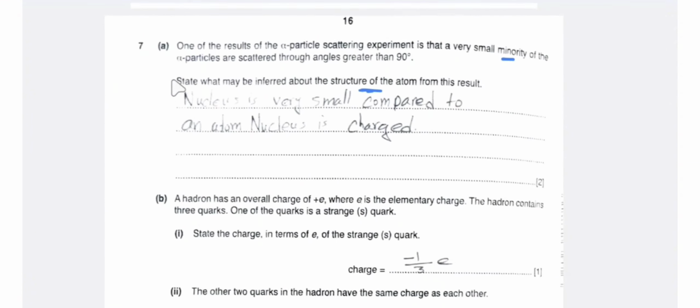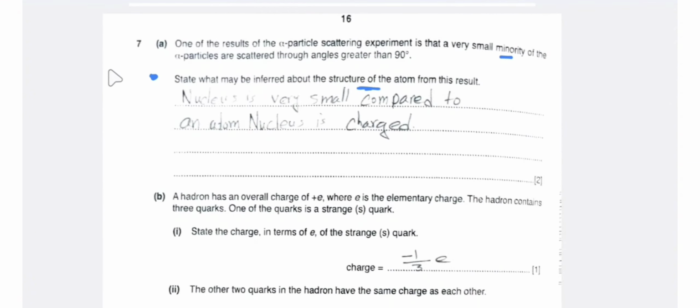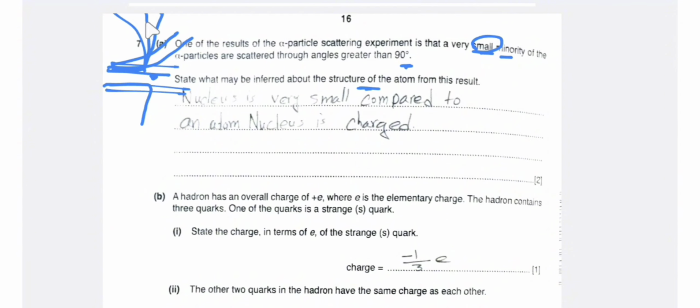So let's suppose for an atom, as the alpha particles pass through, most of the alpha particles remain undeviated, and some of the alpha particles are deflected. So why are only a small amount of alpha particles scattered through angles greater than 90 degrees? Why are a small amount of alpha particles deflected greater than 90 degrees?